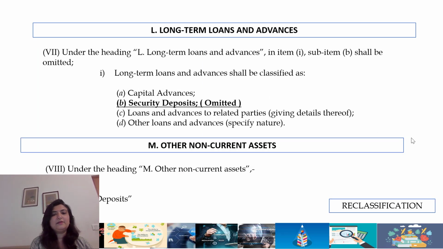Long-term advances to other current assets, again, it's a simple reclassification. I've brought in the reclassifications together for the ease of reading. Security deposits are not shown under long-term advances, but it's shown under other current assets.